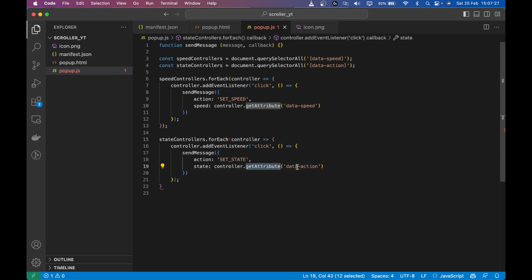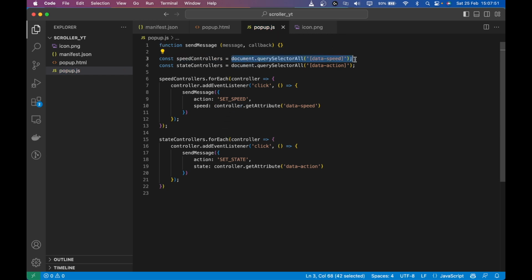State control getter attribute data action. So if I click on start, it will give me start, and if I click on stop, then it will give me stop, right? So I think this will work great. The only problem this has is